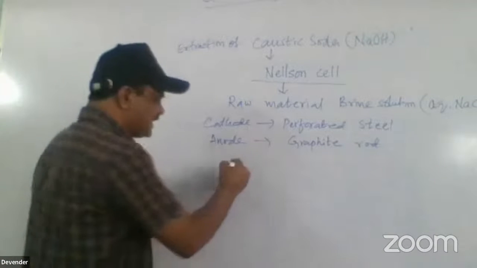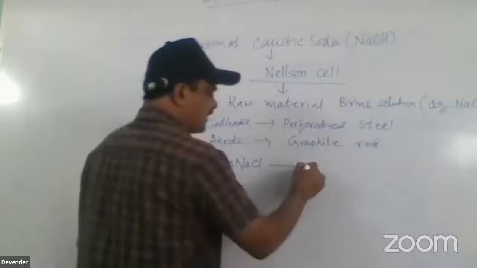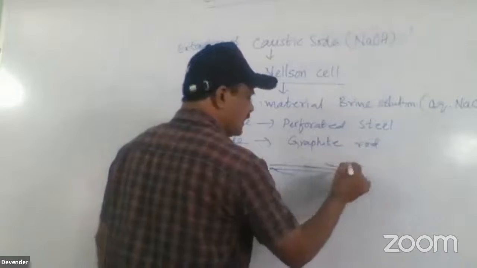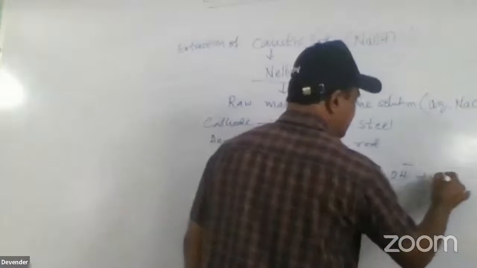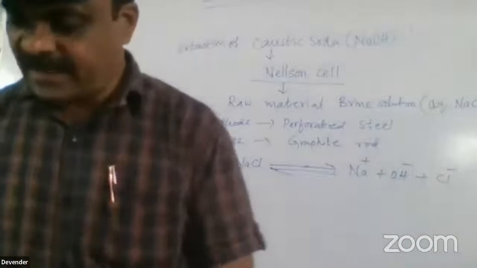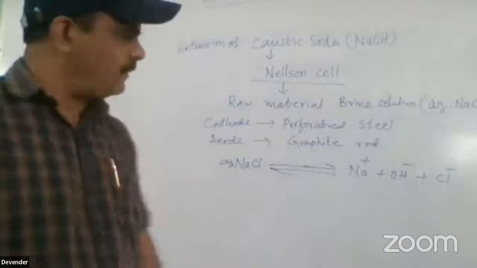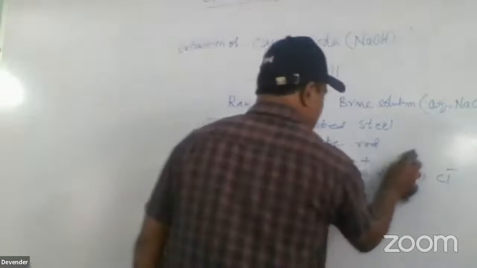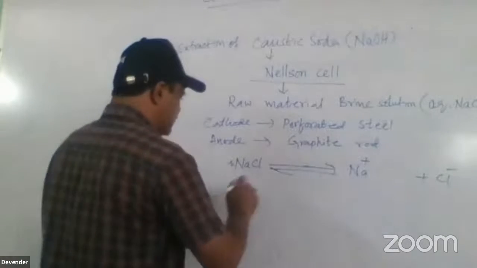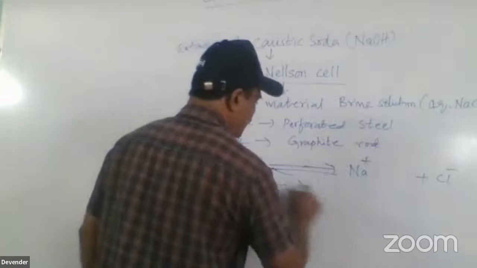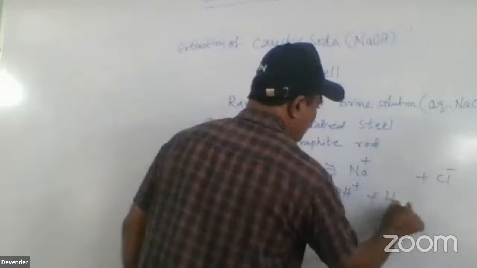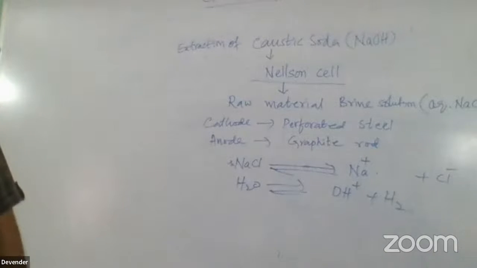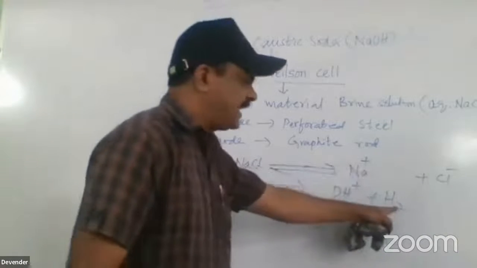During the electrolysis of sodium chloride, the brine solution in the aqueous state, we get Na+ and Cl-. Then, next, water is present. From water, OH- and hydrogen will be liberated. Sodium is deposited and hydrogen is deposited.